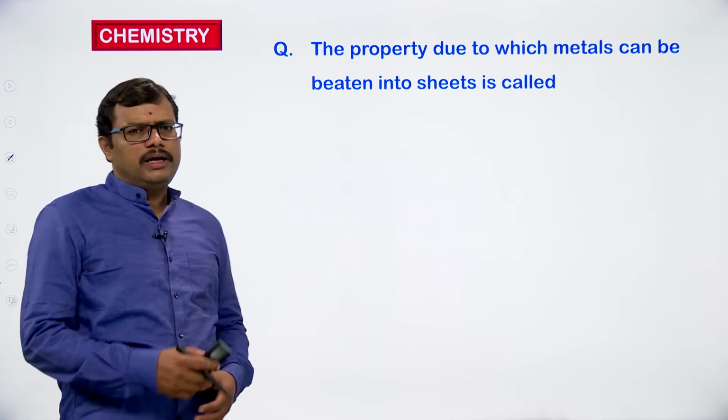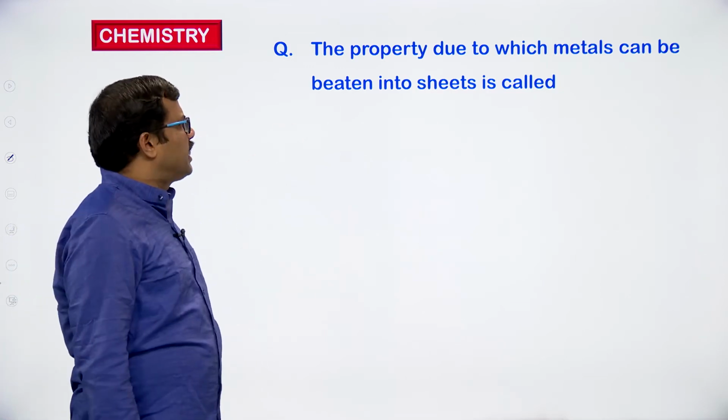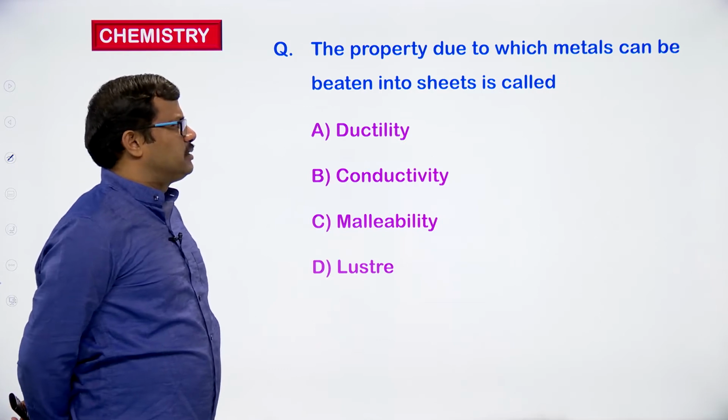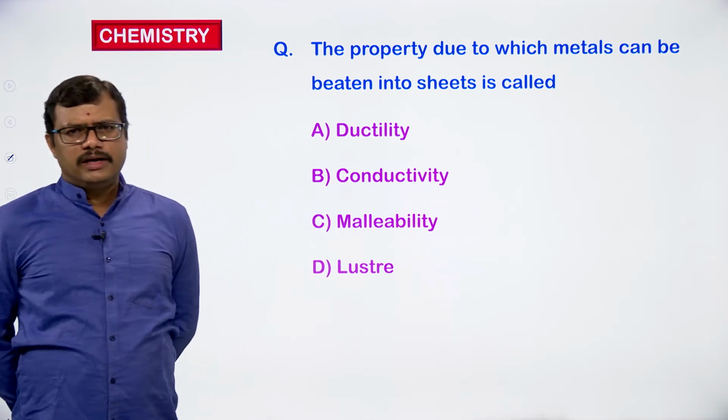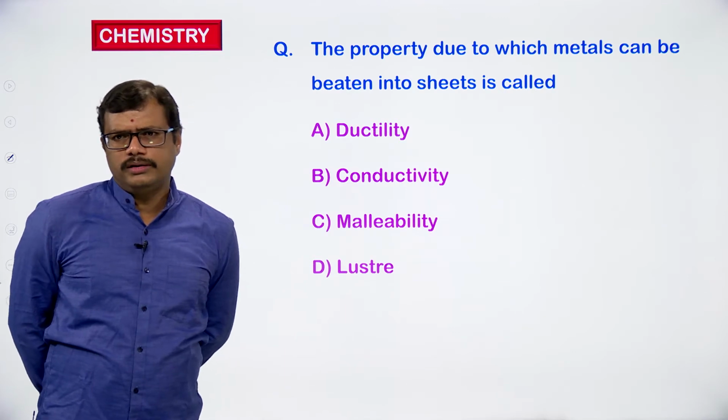The property due to which metals can be beaten into sheets is called. Please identify the option. I will be back in 1 second.